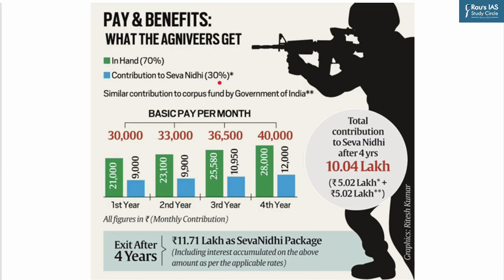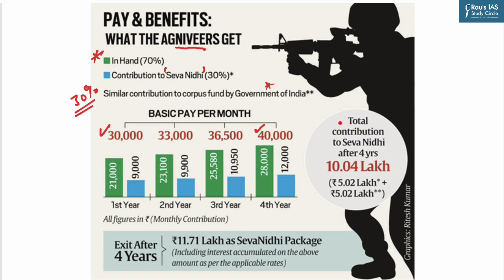Now under this scheme, there are several pay benefits that the Agniveers are going to get. Agniveers means those who are being recruited under the AGNIPATH scheme. They will get around 70% of their salary in hand, while 30% of their salary will go to the Seva Nidhi as a contribution. An equal amount, that is 30%, will be contributed by the government of India. There is a gradual increase in the basic pay, starting with 30,000 in the first year and going up to 40,000 in the fourth year.